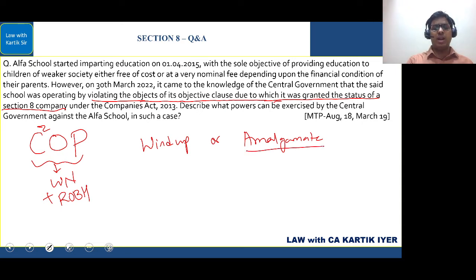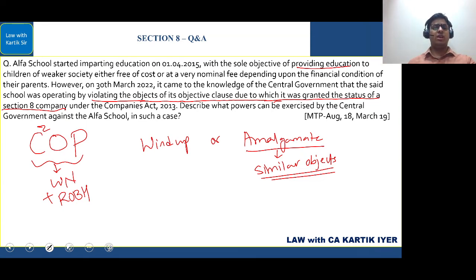However, when they do the amalgamation, it is very important that the other company with which this company is getting amalgamated should have similar objects. So in this case, they are providing education to the weaker section of society. Can they amalgamate with a company which is providing, let's say, healthcare to elderly and such persons? The answer is no, because the objects are different. So if they are amalgamating this company with some other Section 8 company, they should have similar objects.